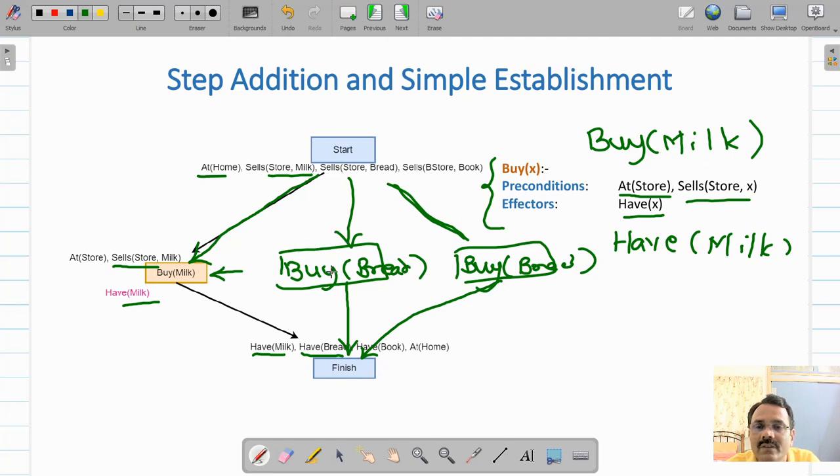So here you will have the precondition for buy bread, that store sells bread has to be true, which is already true, but you should be at store, that is not true, so we will work on that afterwards.